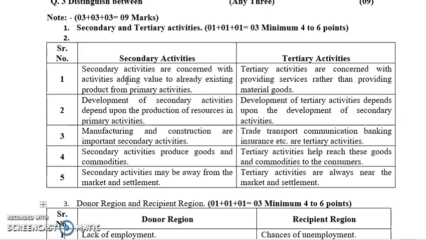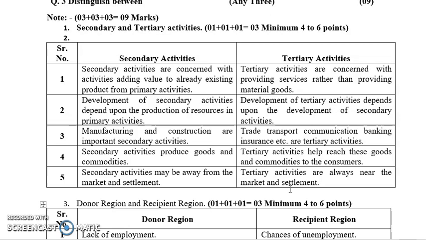The tertiary activity is called the service sector, which provides a service based on trade and transportation. So if the development of secondary activity is more, it is definitely going to be dependent on the primary activity. Tertiary activities help one reach a goal or some place. Basically it helps goods and commodities or consumers to move from one place to another. Secondary activities may be away from the settlement or market, and tertiary activities are always near the market.